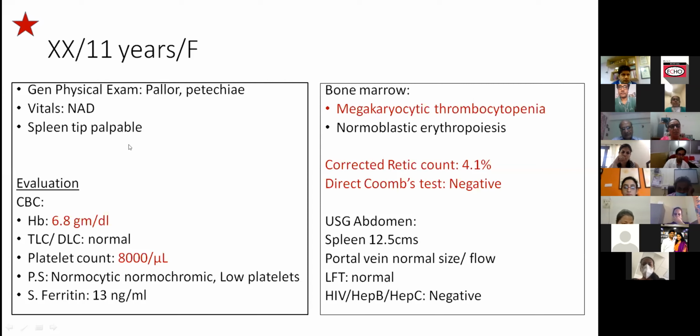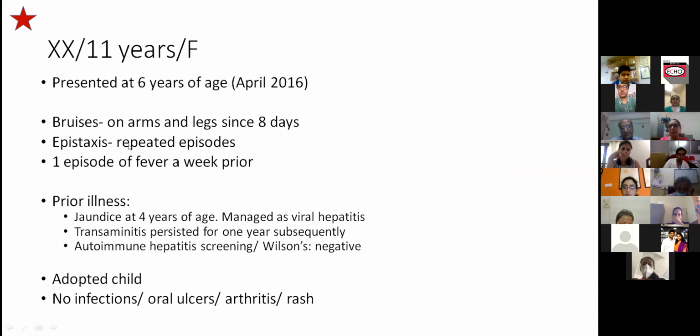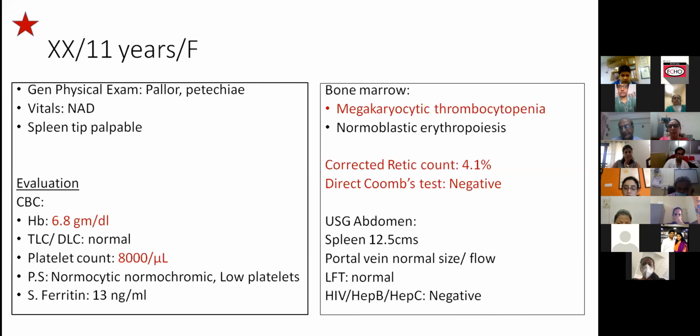So from this history and examination, what was your inference? It was clearly looking like a picture of ITP, ma'am, primary ITP. So then why would you do a bone marrow? Is it mandatory? Just for the sake of others to learn, we must address these questions. Because this child also had a low hemoglobin level, and she also had a palpable spleen. The palpable spleen is an indication for doing a marrow in a query ITP.